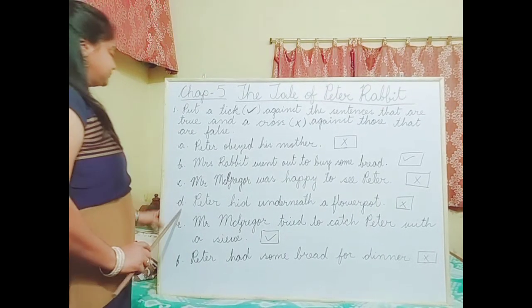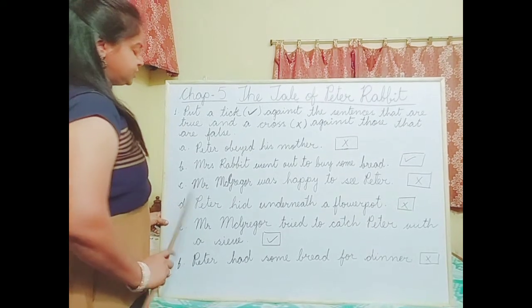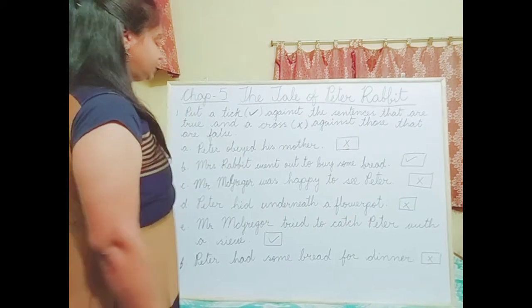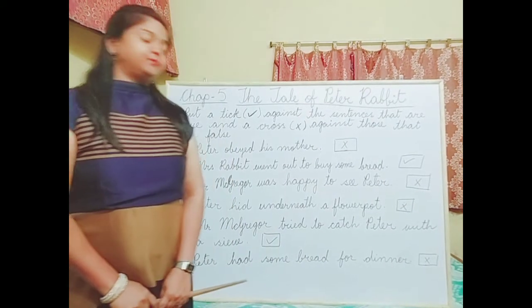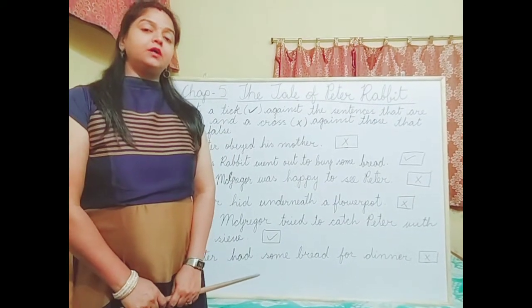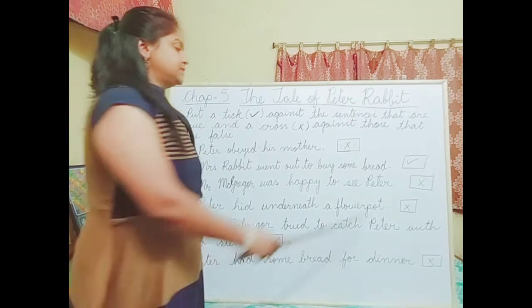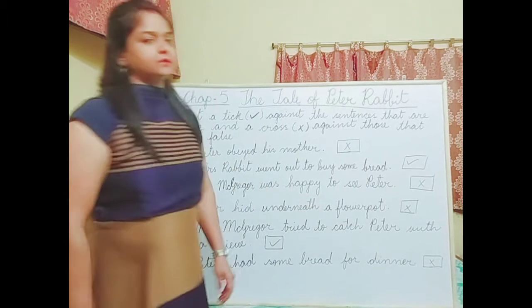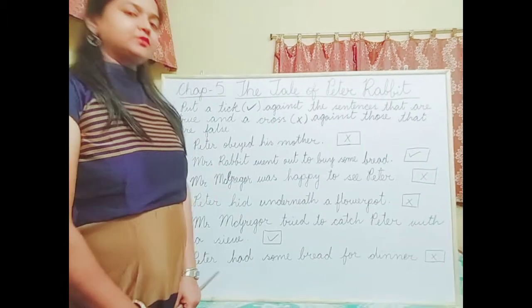Now come to the next question, D. Peter hid underneath a flower pot. So if you remember, Peter hid in a can. So this sentence is false. So you put a cross in the box. Okay. Now come to the next question.